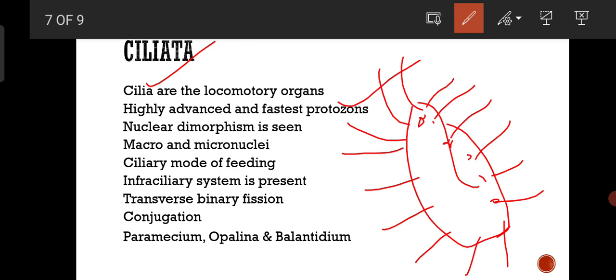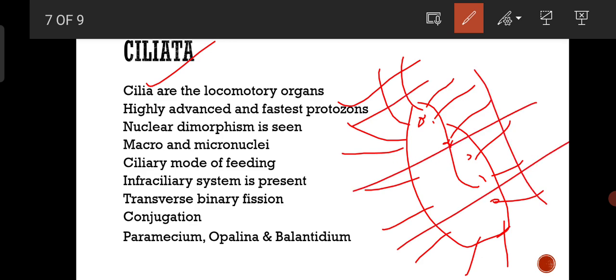Whenever there are many cilia, for example, here you can see horizontal cilia, longitudinal cilia, anterior cilia, posterior cilia, all these cilia should function in a coordinated fashion. In order to achieve this coordination, all these basal granules are connected by one system called the infraciliary system.